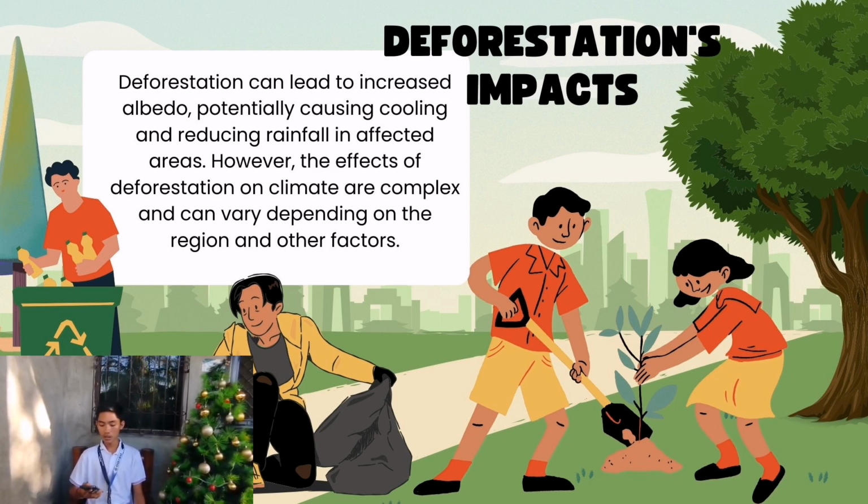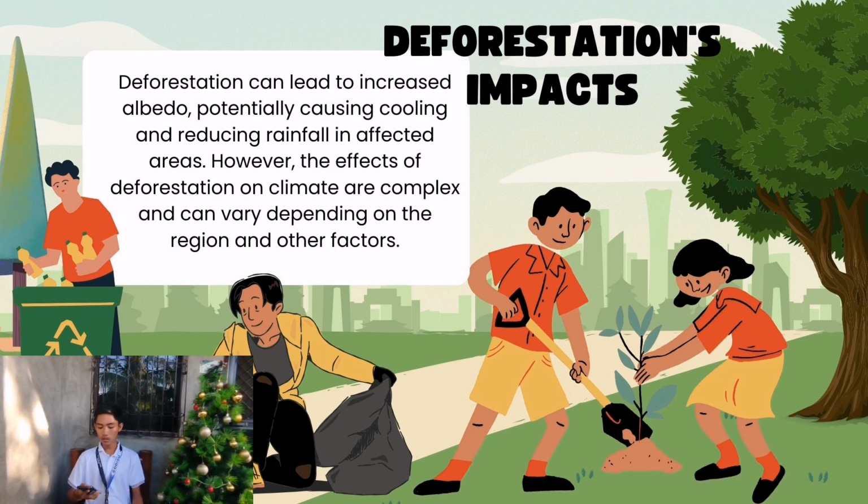So deforestation can lead to an increased albedo, potentially causing cooling and reducing rainfall in affected areas. However, the effects of deforestation on climate are complex and can vary depending on the region and other factors. Deforestation, like cutting down forests, can increase albedo, possibly cooling the area and reducing rainfall. However, its overall climate effects depend on the region.